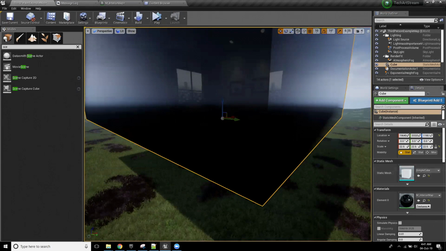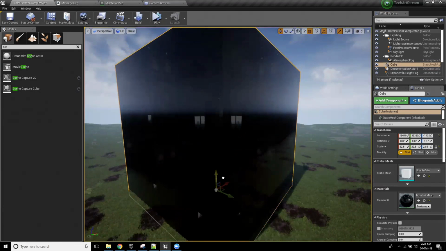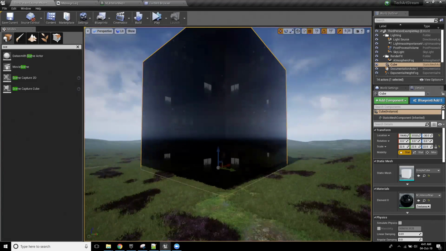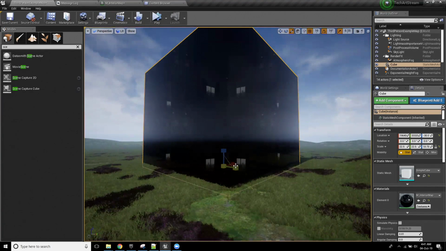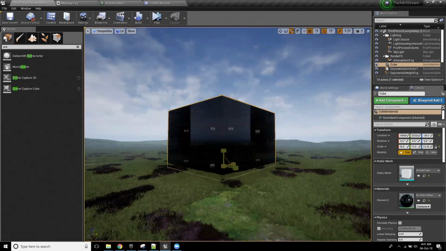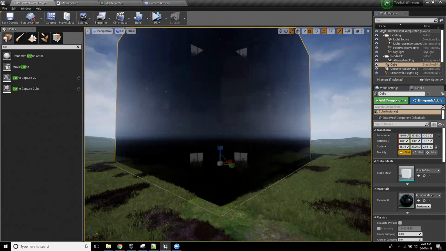So I'm just going to quickly swap this over to the cube that I just imported. And the reason I've done this is my cube that I just imported has the pivot point down the bottom, because this way if I scale it up, it just makes it bigger. And if I scale it along the X or the Y, it's gonna do it accordingly.